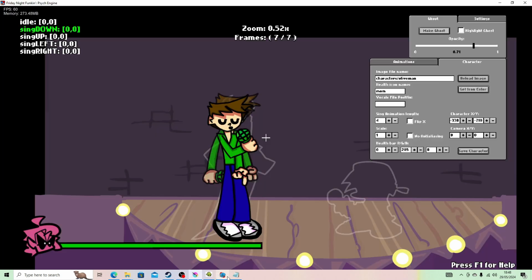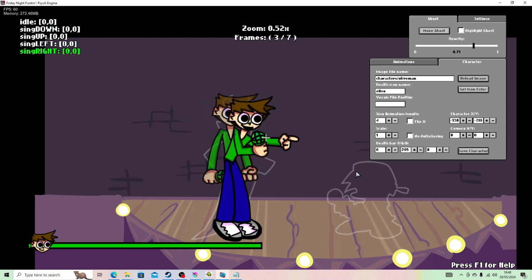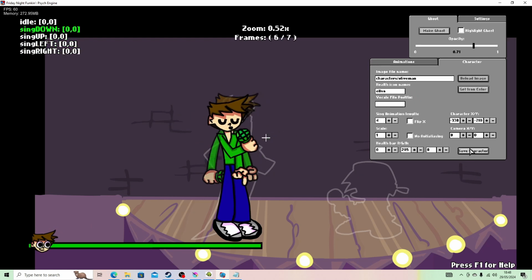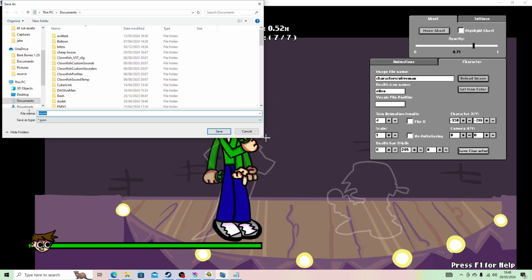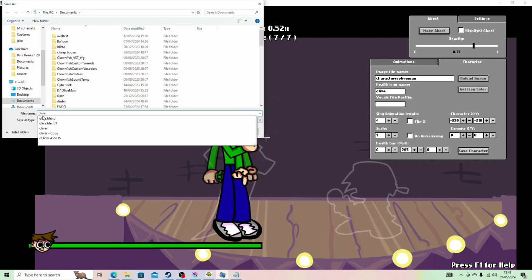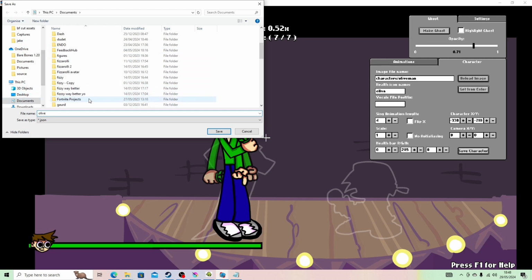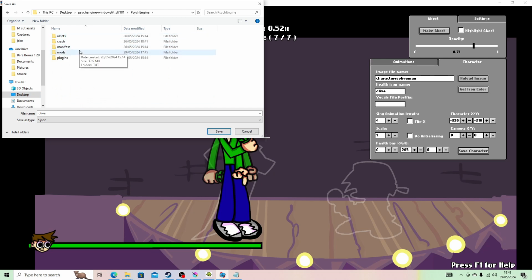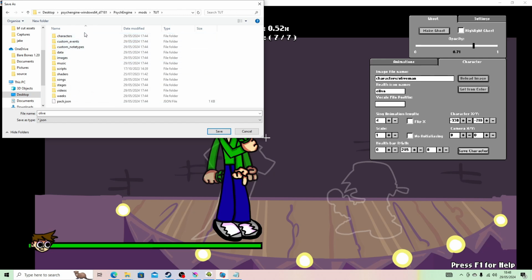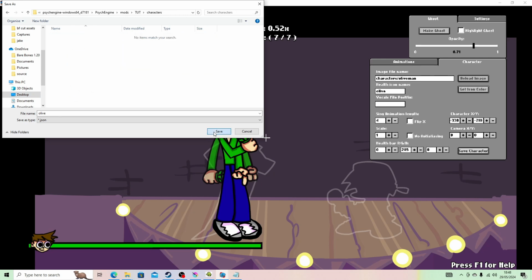Now we can open a backup Psych Engine. And health icon name. Now if we did this right, it should be there. There we go. We got the character name, we got all the animations done. So really, we can just save the character as JSON. Name it the character's name, so it's easy to find. Then go into your Psych Engine window, mods, tutorial, characters, save.